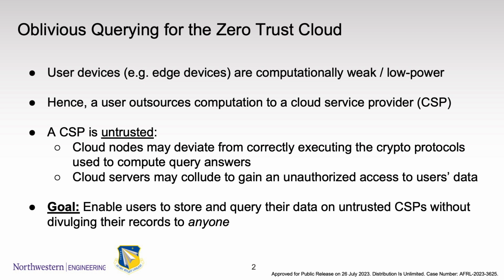User devices, such as edge devices, are computationally weak and low power. Hence, a user outsources computation to a cloud service provider. However, a CSP is untrusted. Cloud nodes may deviate from correctly executing the cryptography protocols used to compute query answers. Cloud servers may collude to gain unauthorized access to users' data.